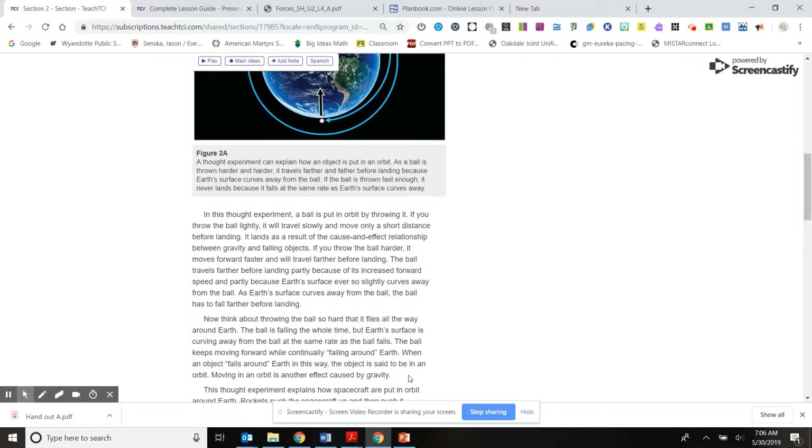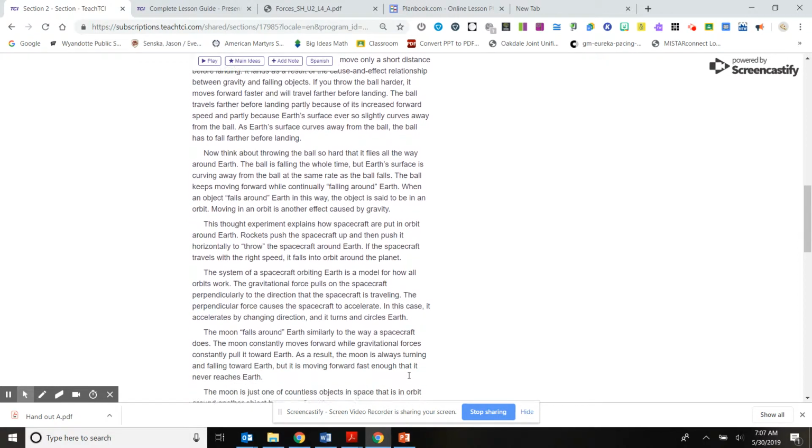Now think about throwing the ball so hard that it flies all the way around Earth. The ball is falling the whole time, but Earth's surface is curving away from the ball at the same rate as the ball falls. The ball keeps moving forward while continually falling around Earth. When an object falls around Earth in this way, the object is said to be in orbit. Moving in an orbit is another effect caused by gravity.